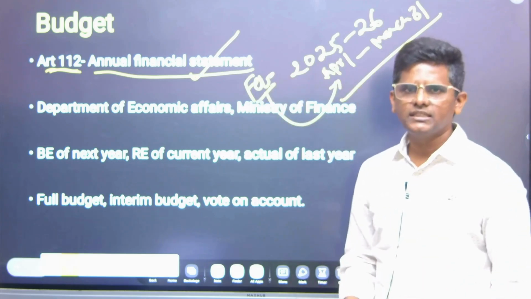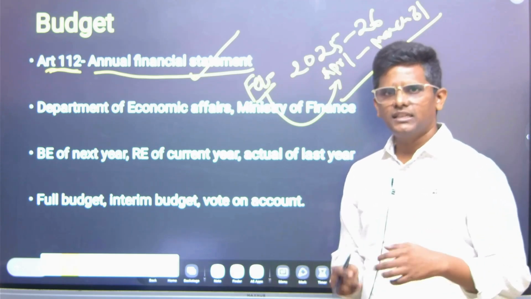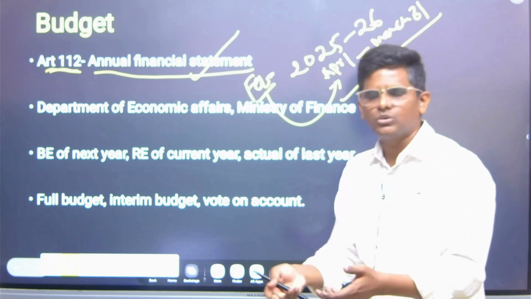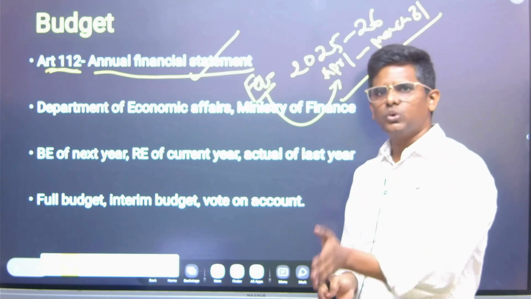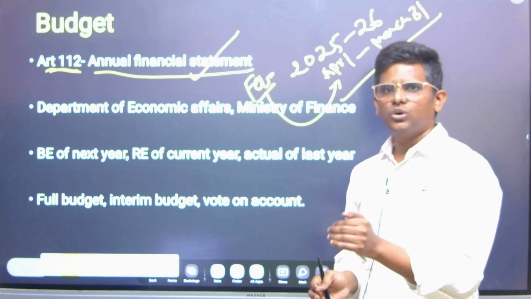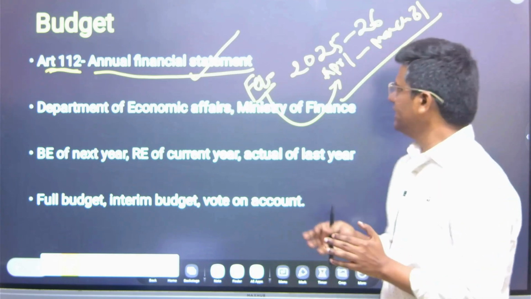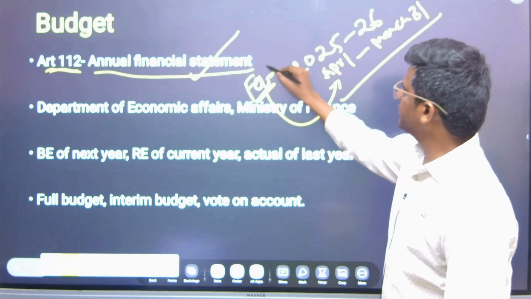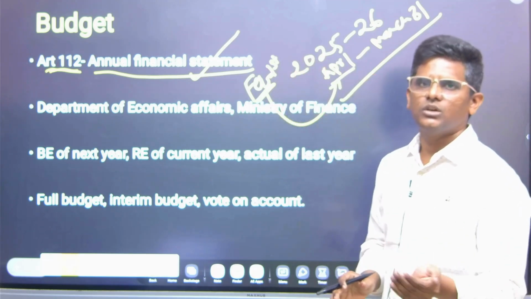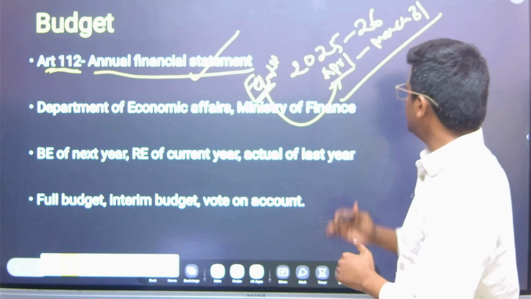There are formalities in the process of the budget. The budget has to be presented and the demands for grants will be there. Different ministries prepare what expenditure they have to make, and that will be scrutinized by the departmentally related standing committees. After that, the Appropriation Bill will be passed, and then the Finance Bill will be passed. So it takes time. That is why, if we present by February 1st, the idea is that the government will be in a position to implement the new budget from April 1st. Sometimes it may get delayed also.